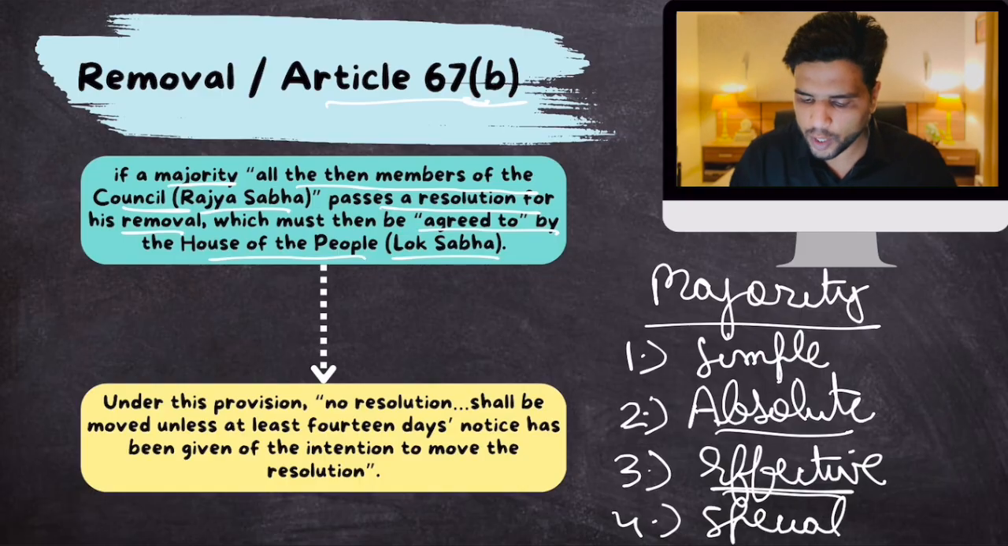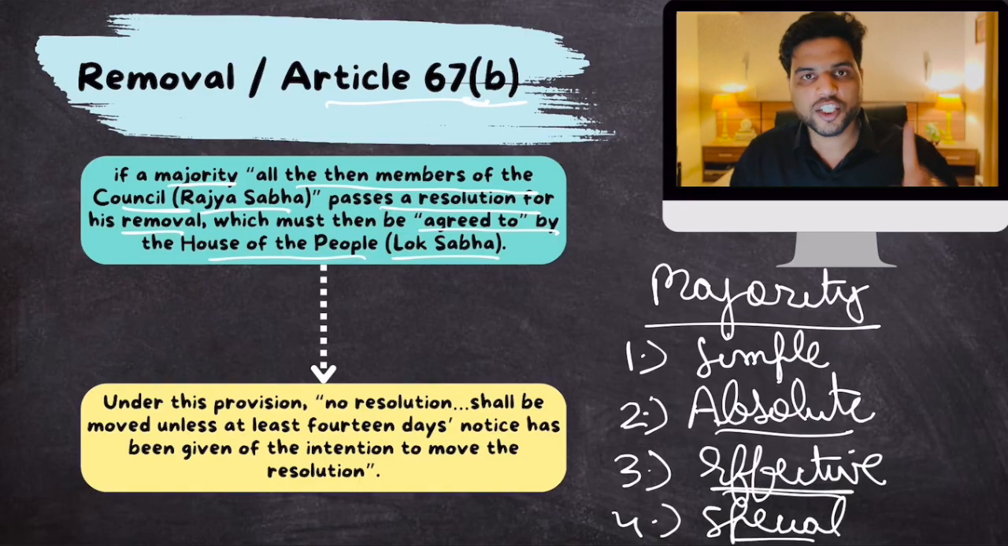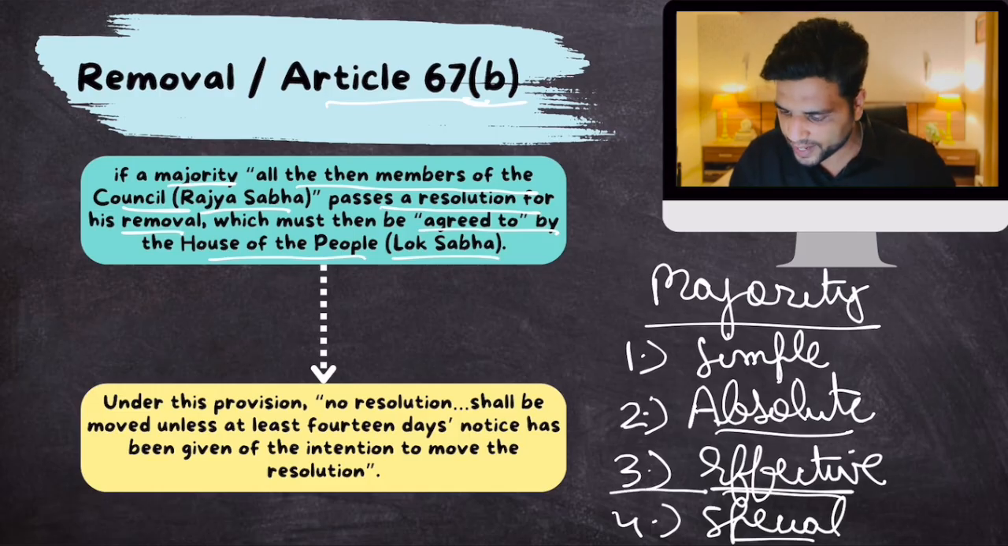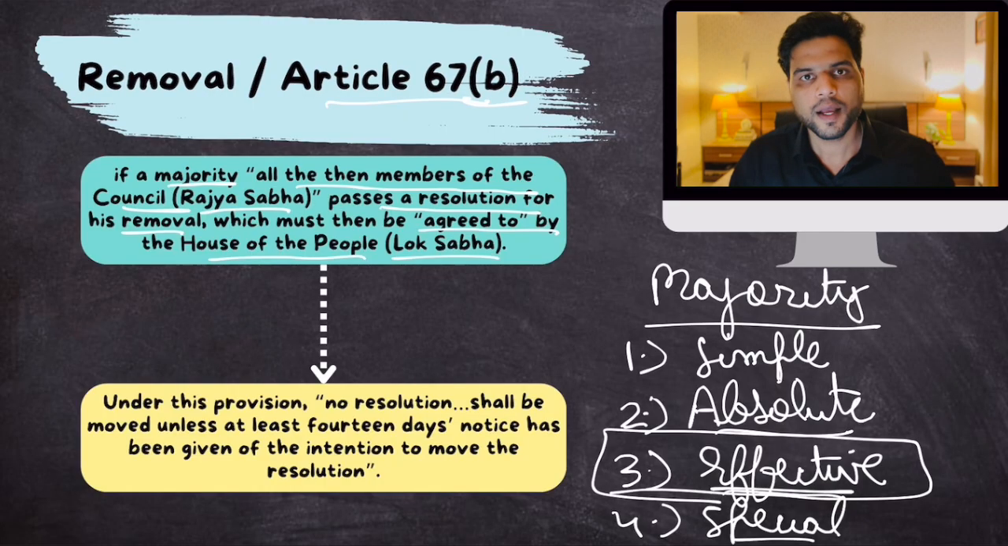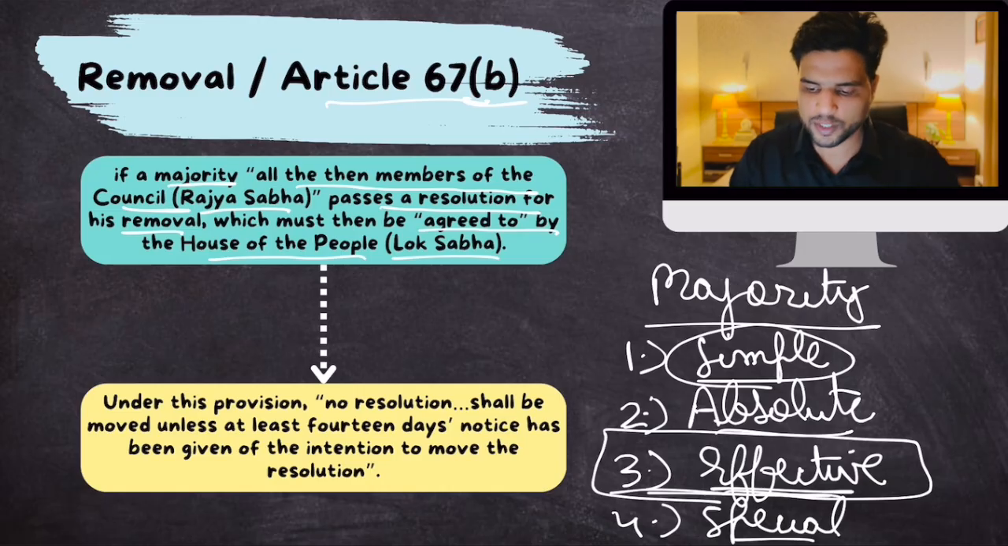Okay. Now remember, if Rajya Sabha wants to remove its chairman, then the resolution has to be passed by effective majority. And it has to be agreed to by Lok Sabha by simple majority. So basically, if you have to remove vice president, effective majority is required. Okay. This is what is written in Article 67B.